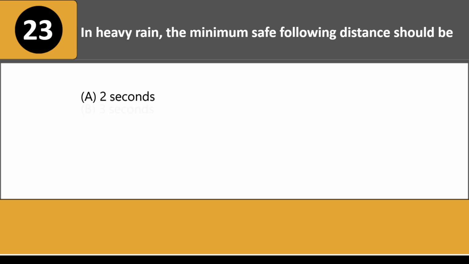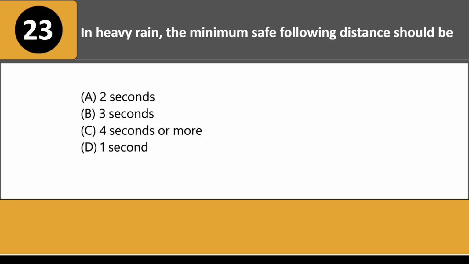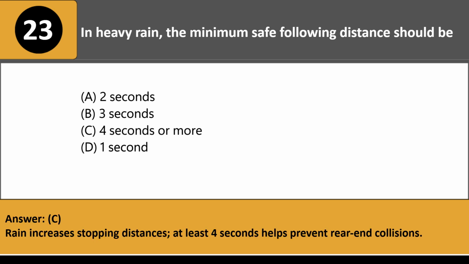In heavy rain, the minimum safe following distance should be: A. 2 seconds. B. 3 seconds. C. 4 seconds or more. D. 1 second. Answer: C. Rain increases stopping distances; at least 4 seconds helps prevent rear-end collisions.